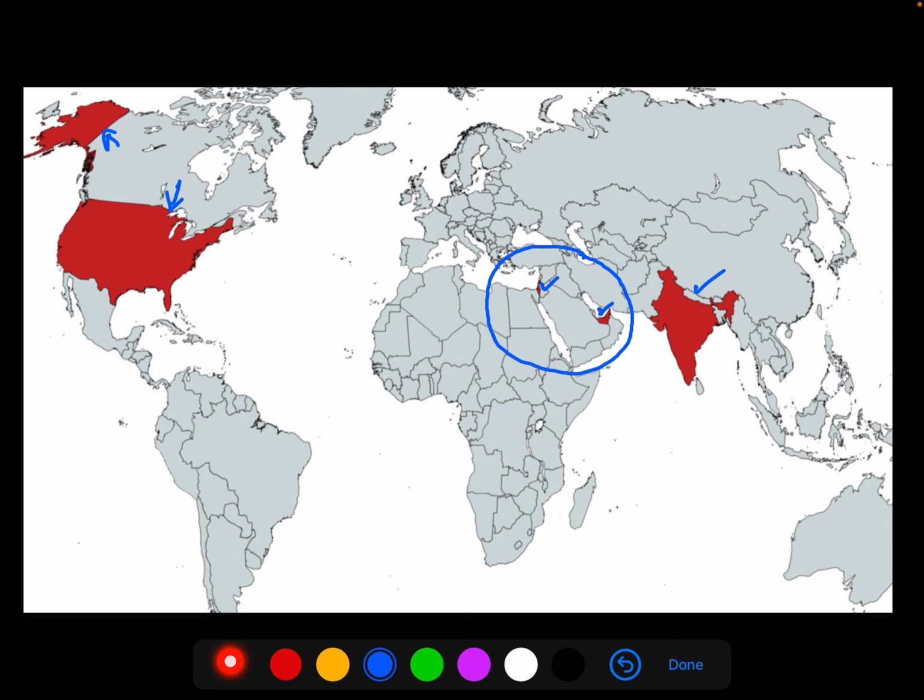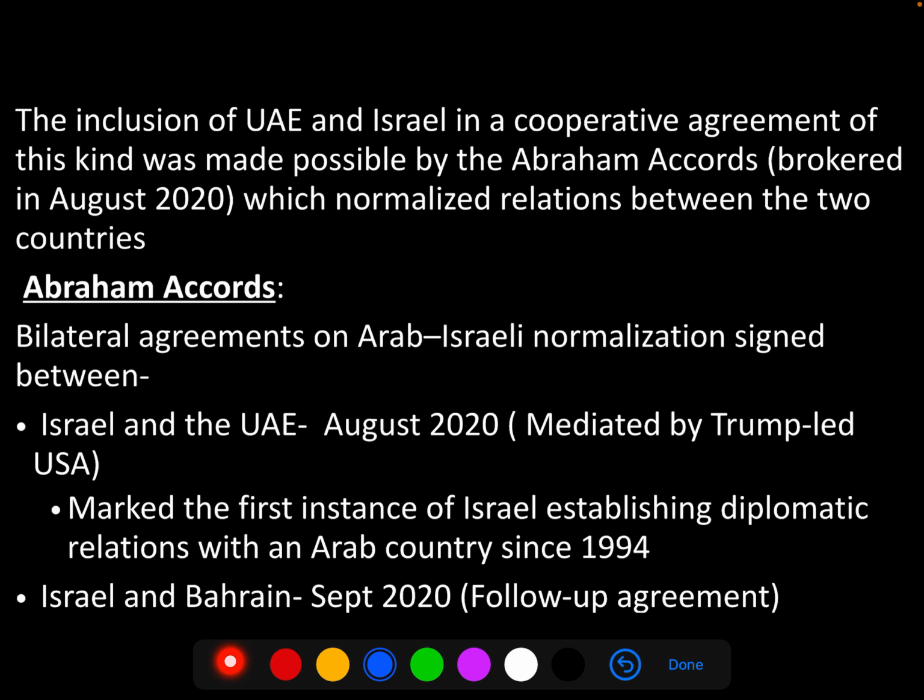Now, this is what we are going to pay a close attention to. The inclusion of UAE and Israel in a cooperative agreement of this kind was made possible by the Abraham Accords. Now, this is what we are going to focus on. This was brokered in August 2020, which normalized relationship between the 2 countries.